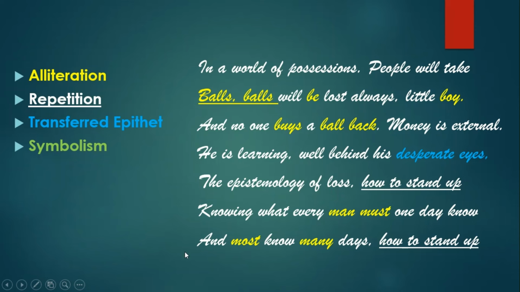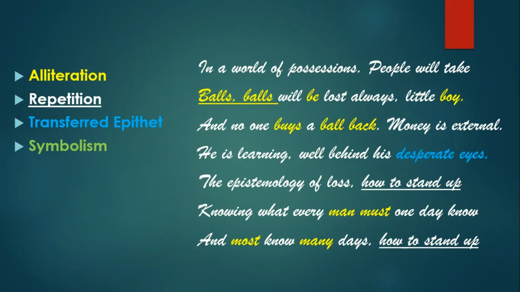Now the phrase "desperate eyes" has a special poetic device, transferred epithet. Transferred epithet is when the feeling or the adjective of a particular noun is transferred to another noun that is related to it, but which cannot have that quality. Here we see desperate eyes. Actually it is the person who is hopeless. Desperate here means hopeless. So the boy is hopeless and that is seen in his eyes. So desperate eyes is a transferred epithet. His eyes seem hopeless as he is.